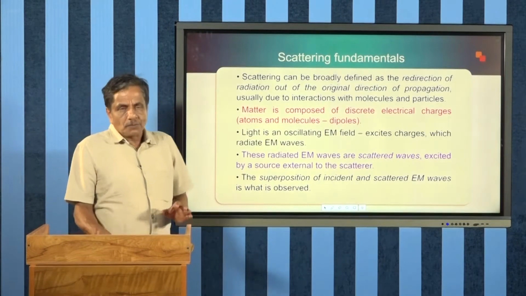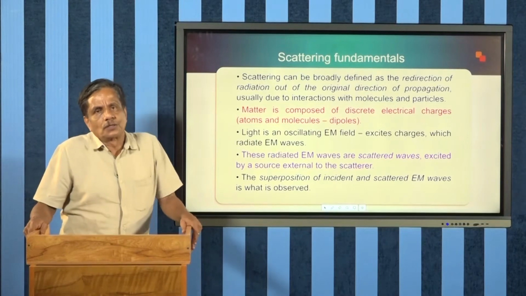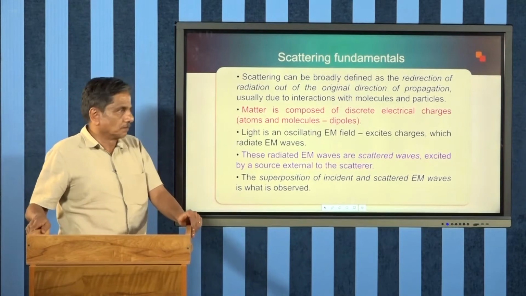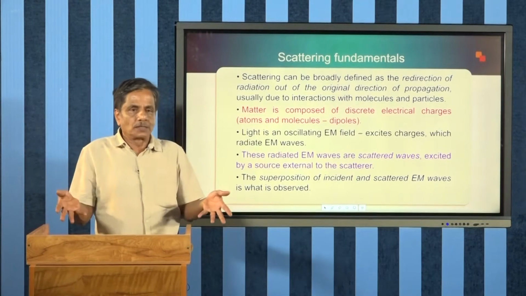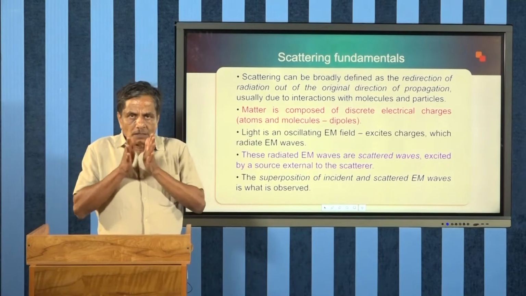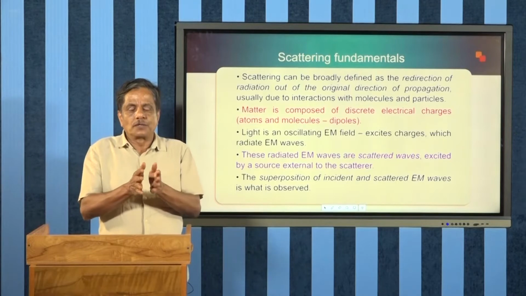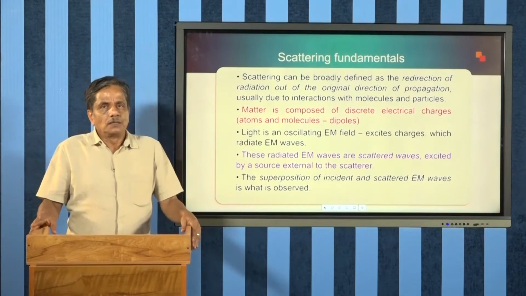One of the most important optical effects in the atmosphere is scattering. When light passes through a medium which contains dust particles or molecules, the light interacts with these molecules and dust particles, so that it deviates from its original path. This is classified as scattering. We have forward scattering and backward scattering, depending on the nature and geometry of the environment of the particles. This is an interaction of electromagnetic radiation with the material.